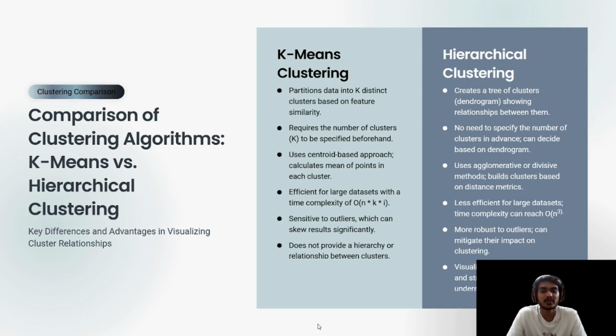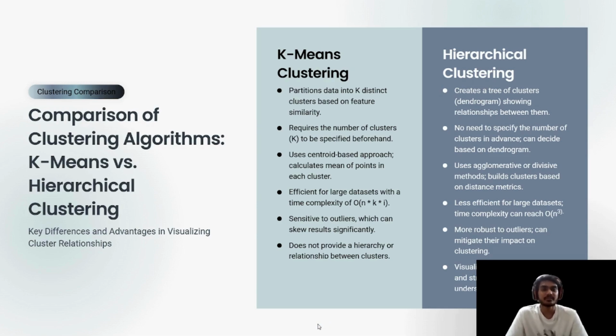It uses a centroid-based approach, calculating the mean of the points in each cluster, and is efficient for large datasets with a time complexity of O(n*k*I). It is sensitive to outliers, which can skew results significantly. It does not provide a hierarchy or a relation between clusters.